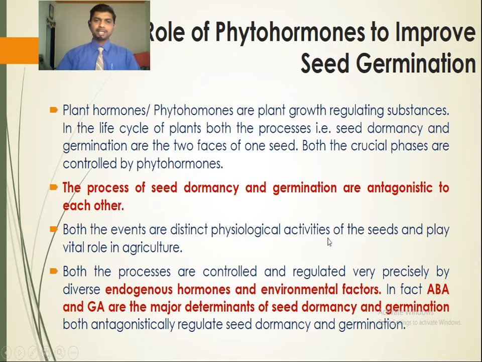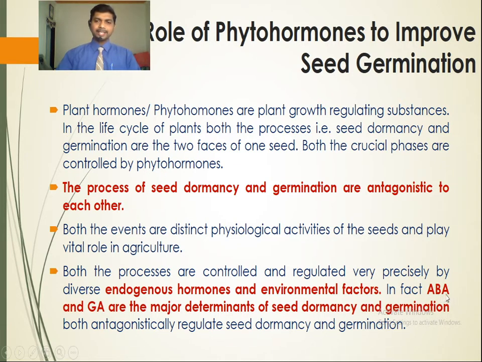Both the processes are controlled and regulated very precisely by diverse endogenous hormones, those synthesized inside the plant, and external factors, that is, the environmental factors.